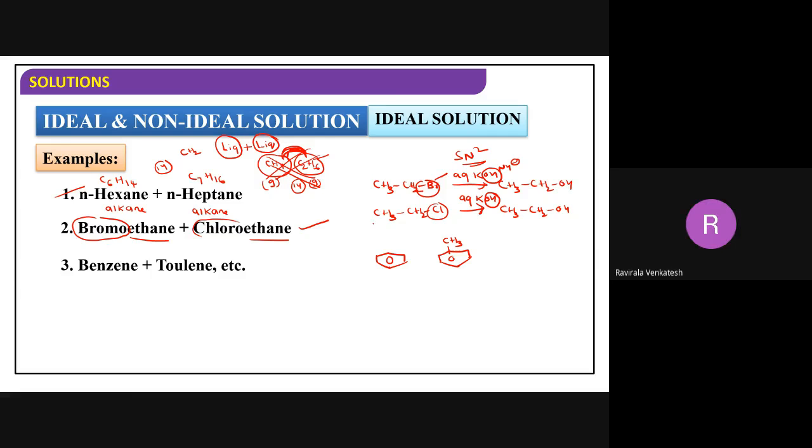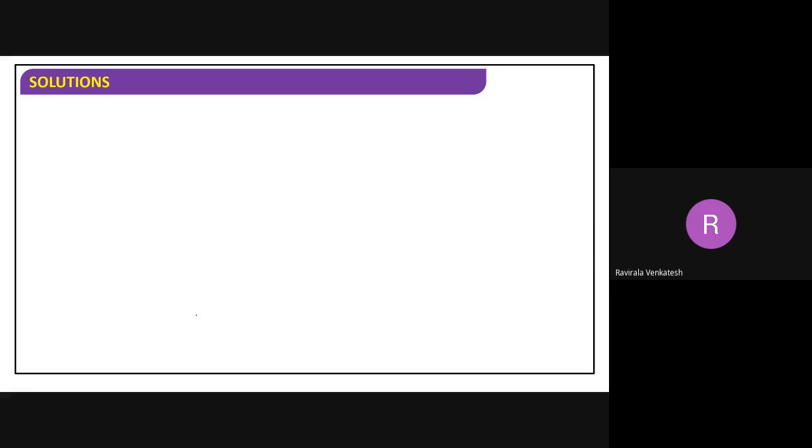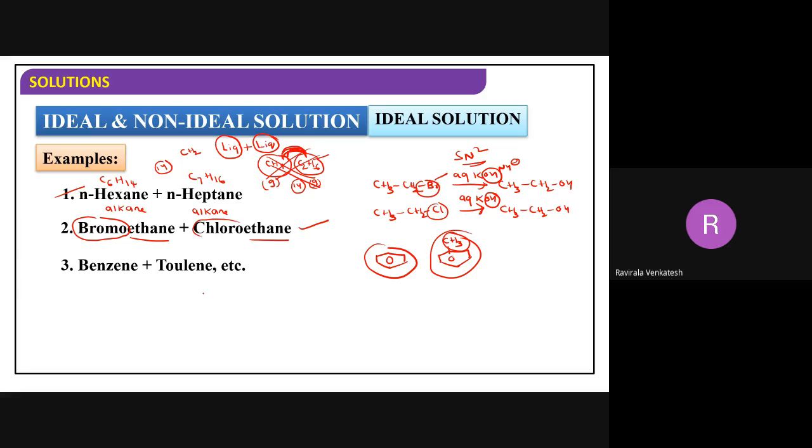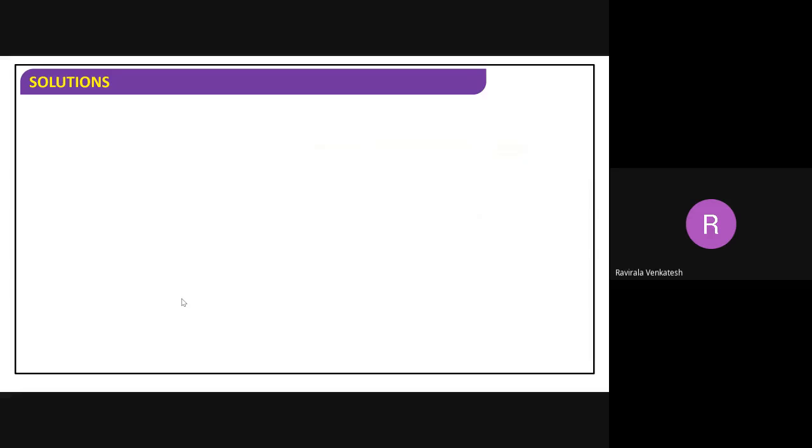Right. Next, benzene and toluene. Both are benzenes only, you just have an extra methyl group. So they are ideal solutions here. These are some examples I have taken, and the textbook also has the same examples. You practice these examples. What you have to practice now is the definition. What is an ideal solution? Delta H is equal to 0 and delta V is equal to 0 for mixing. Then examples.